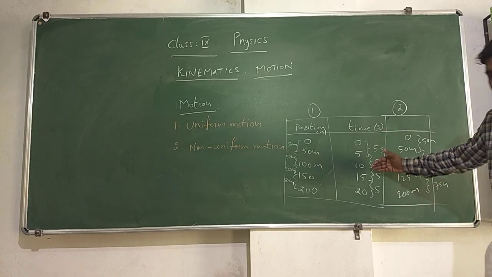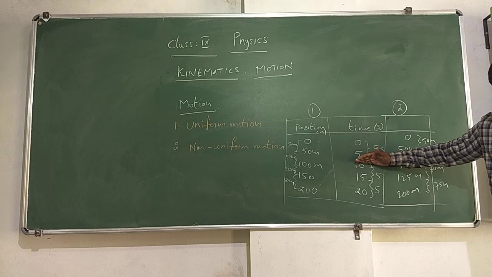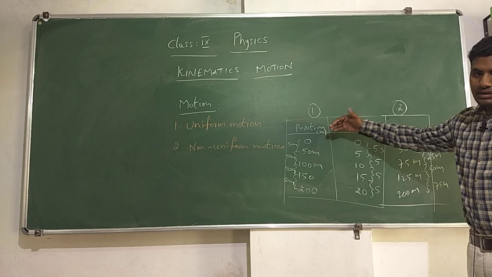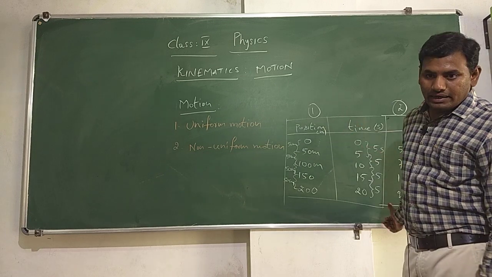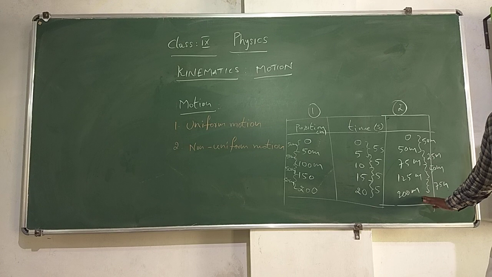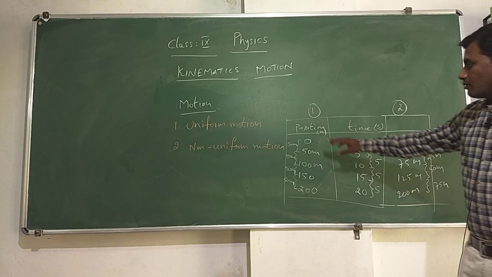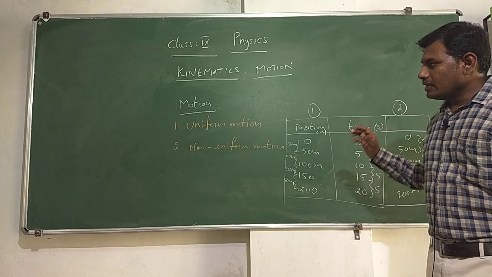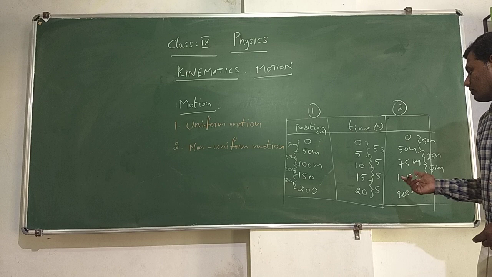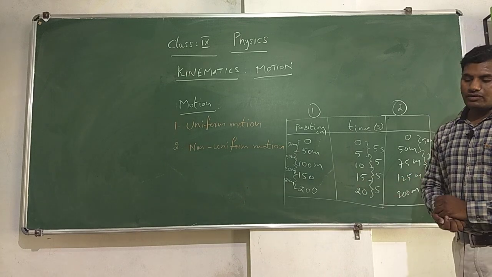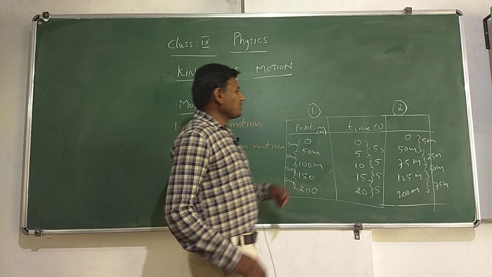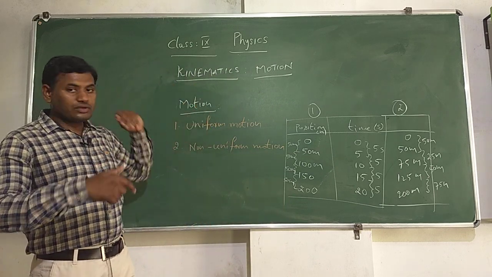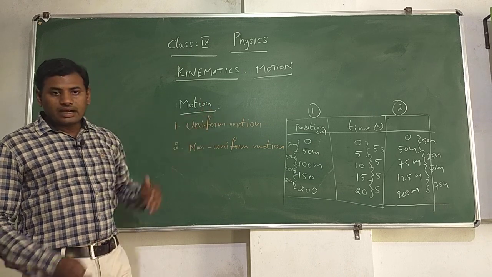So, what can we observe from this? Here we are considering equal intervals of time, but the distance covered is unequal. That means, if a body covers unequal distances in equal intervals of time, then the body is said to be in non-uniform motion. If a body covers equal distances in equal intervals of time, then the object is in uniform motion. If a body covers unequal distances in equal intervals of time, then the object is said to be in non-uniform motion. So, what are the topics we have completed till now? What is motion? What is rest? Why do we say rest and motion are relative to each other? And what is uniform motion and what is non-uniform motion?